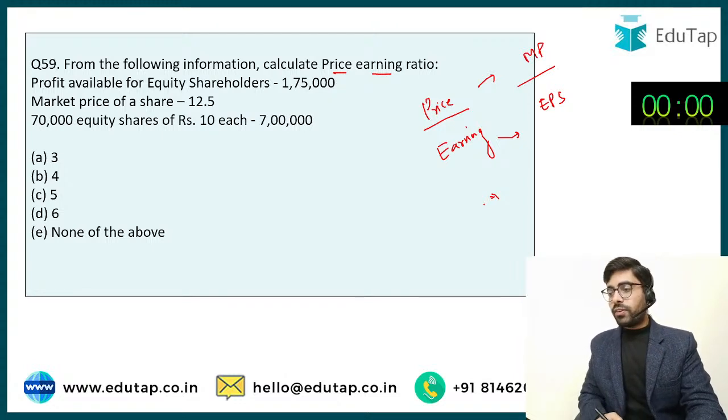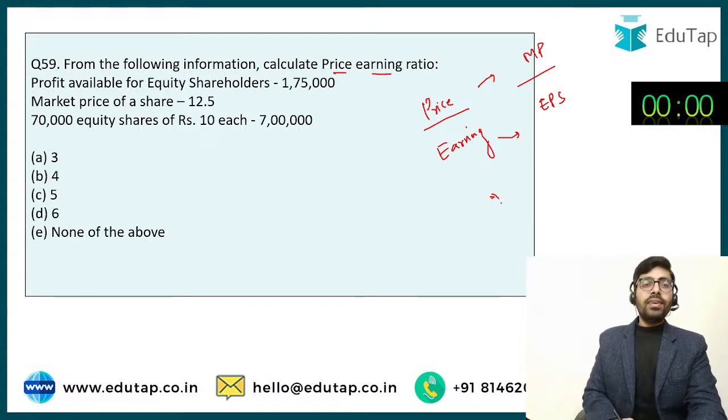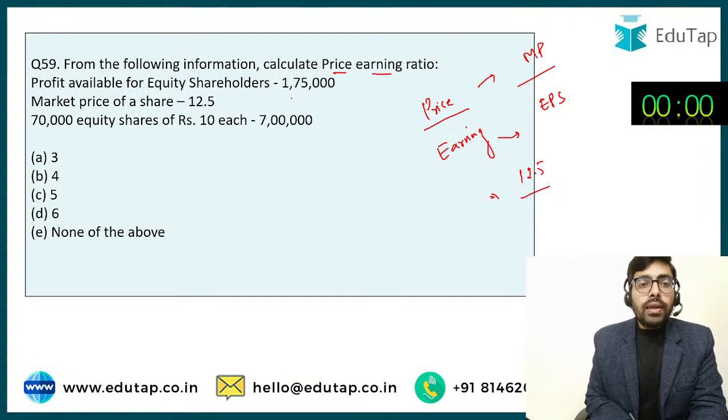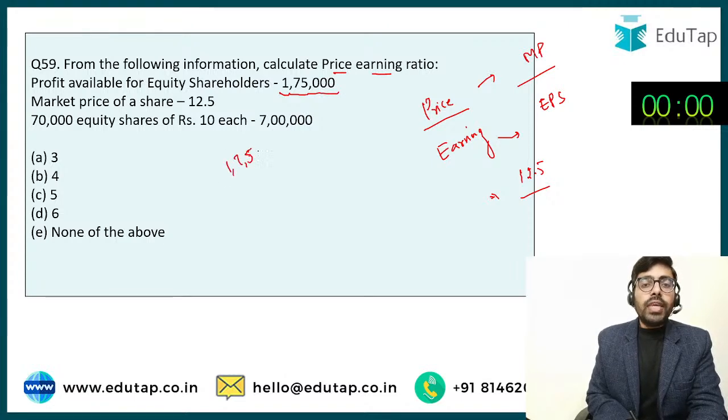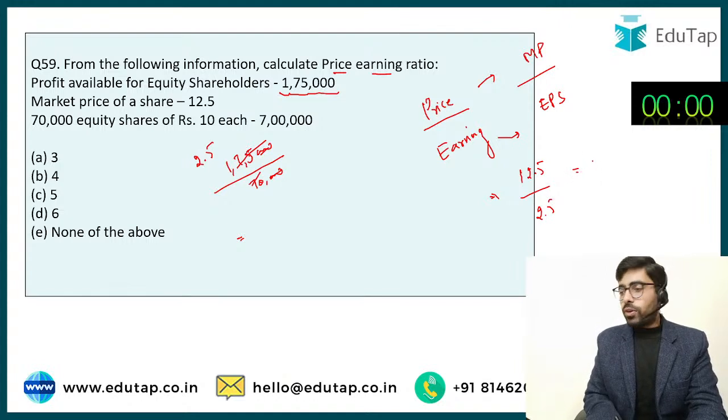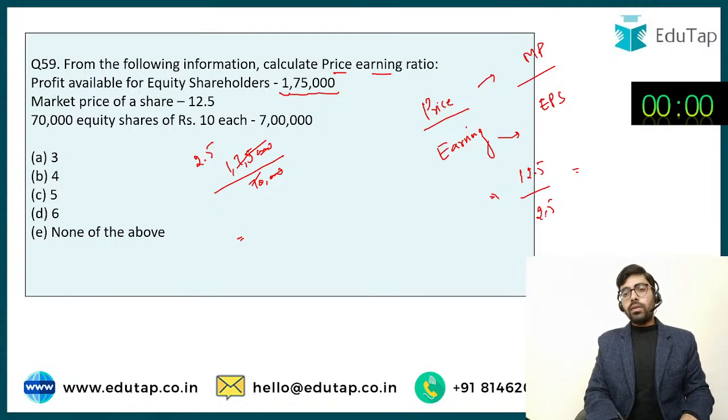So solve it quickly. I hope you have solved it. Market price is given as 12.5. What is earning per share? We have to calculate it just as we did in the previous question. 1,75,000 is the earnings for the equity shareholders. There are 70,000 equity shares. So on one share, how much is going to be the earning? 175 by 70 is going to be 2.5. So if we solve this, I think 5 will come.